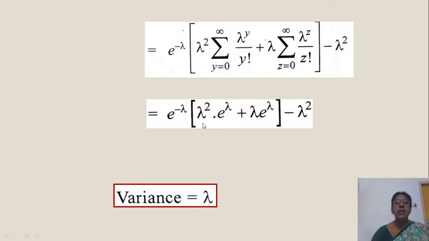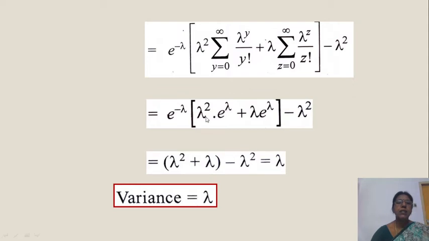term as it is. Now e power minus lambda into this one gives lambda square. E power minus lambda into this one gives lambda. Okay, this first term lambda square plus second term lambda minus lambda square already is there. Cancel lambda square, you get lambda. So variance is equal to lambda.